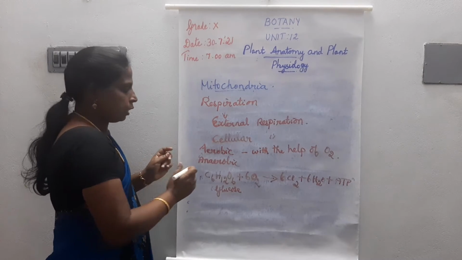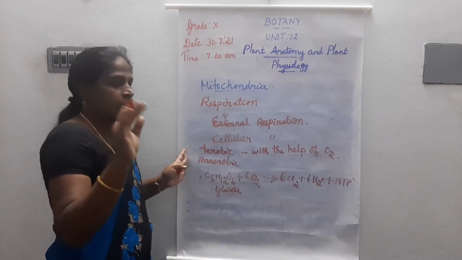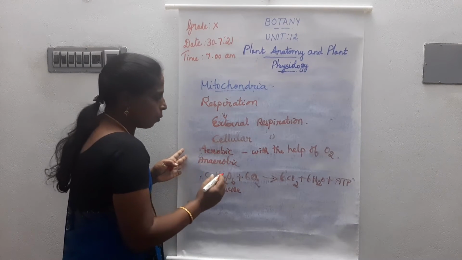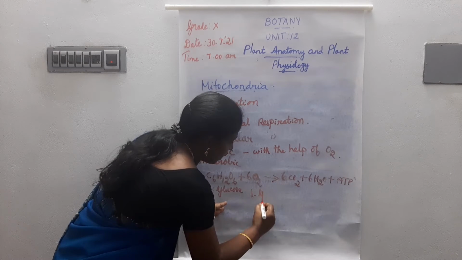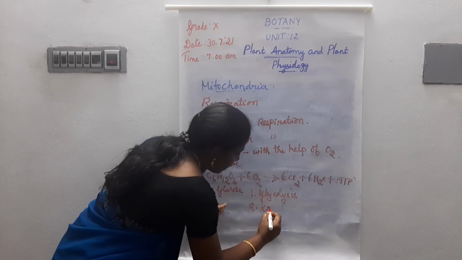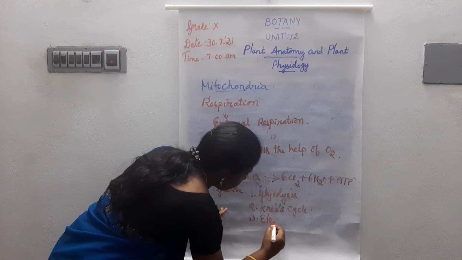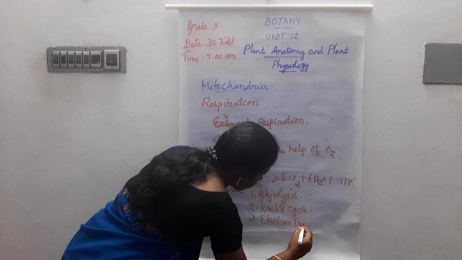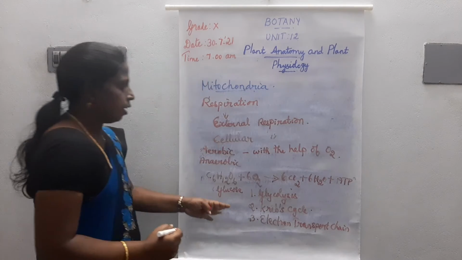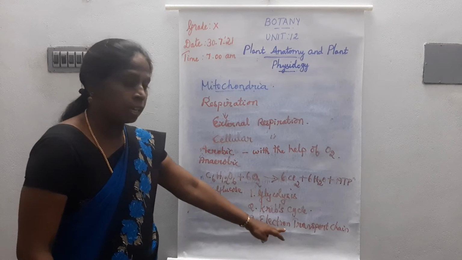This aerobic respiration takes place in three stages. They are: the first one is glycolysis, the second one is the Krebs cycle, and the third one is the electron transport chain. So aerobic respiration takes place in three stages called glycolysis, Krebs cycle and electron transport chain.